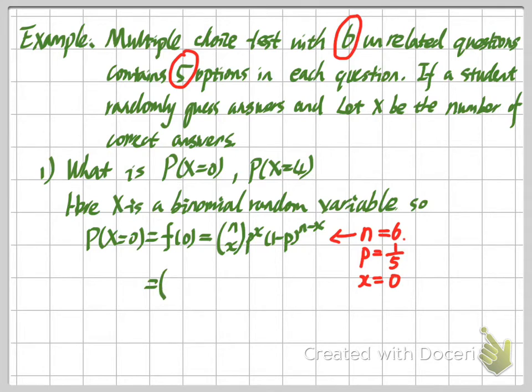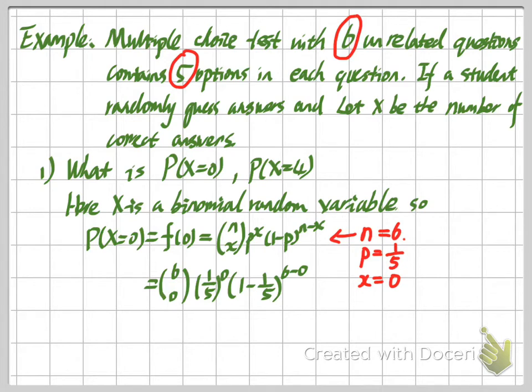So now we only need to plug them in. We have 6 and 0 in the binomial coefficient, or in other words, the combination here. And we have 1/5 as p, and we have 1 minus 1/5 to the power of n minus x, so it's 6 minus 0. Okay, so this is what we need to plug into this formula.